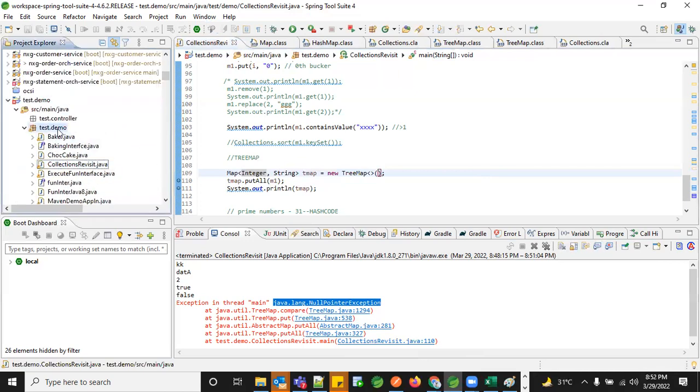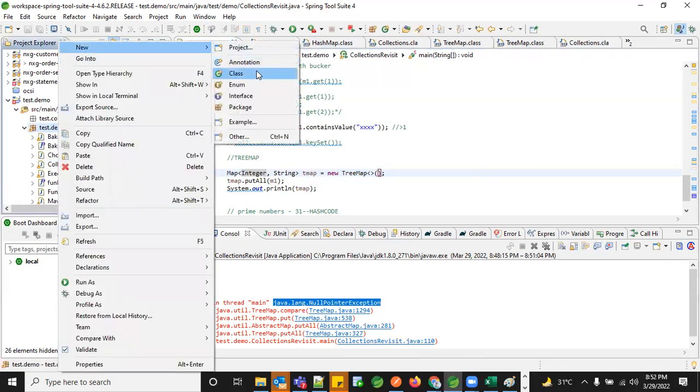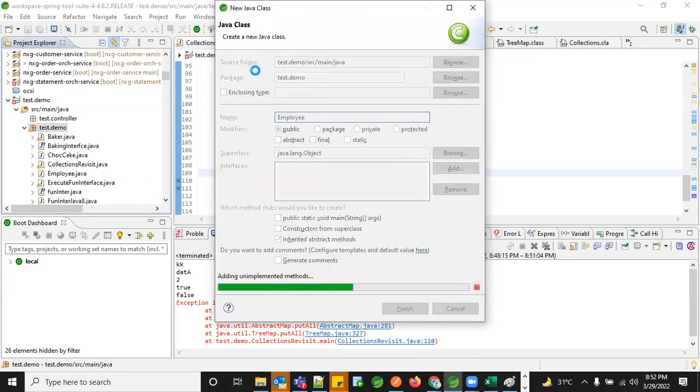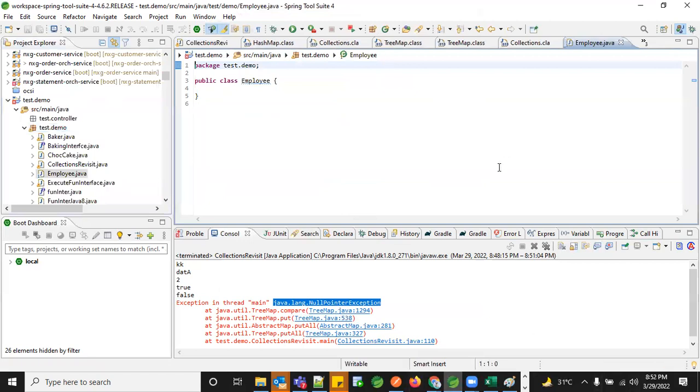Let's say I create a class. Now here I say implements. Since it comes from the lang package, I can just implement Comparable. And what should be the type T here? Map key value type string.